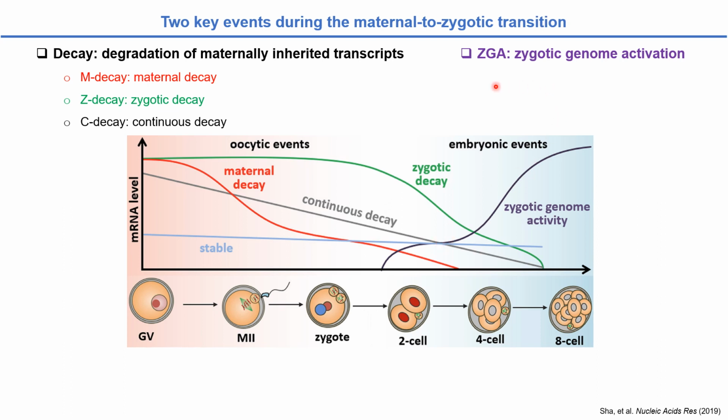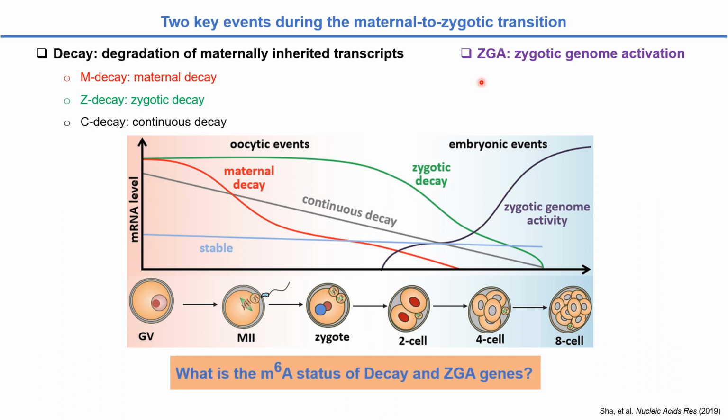The second event is activation of zygotic genome, that is ZGA, which occurred at around 2-cell stage, where the transcription of genes from both alleles are activated. We try to look at the m6A profiles on decay and ZGA genes.